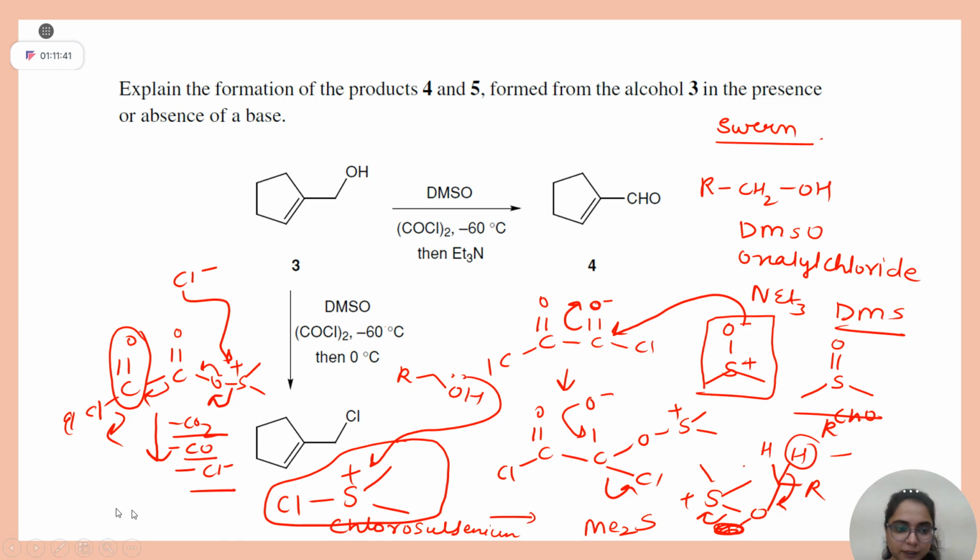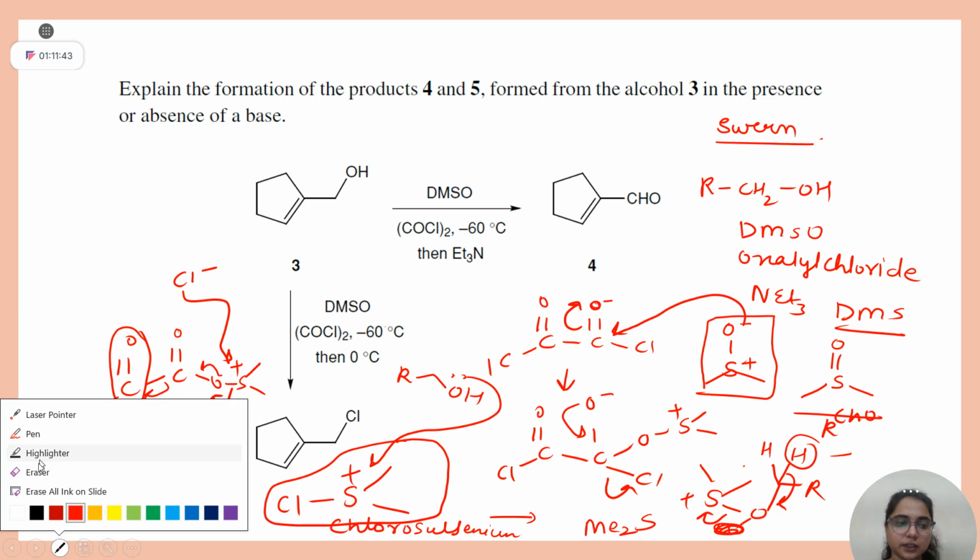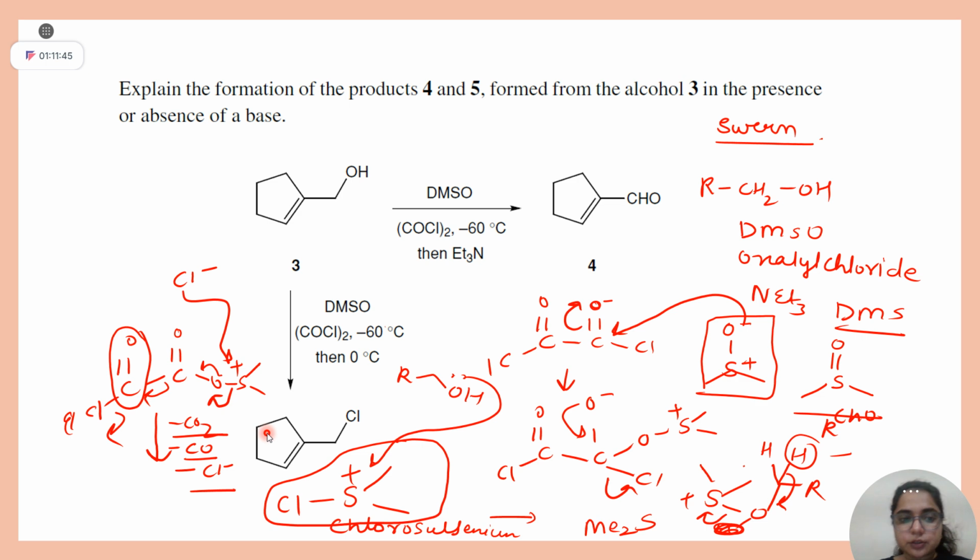Okay, let me repeat first, then tell me if it is clear. So, students, at first, your DMSO will attack onto this oxalyl chloride. This step is clear. O minus will attack here. O negative will come back and knock off Cl minus. This step is clear. Very good.